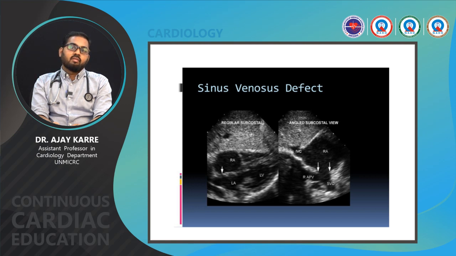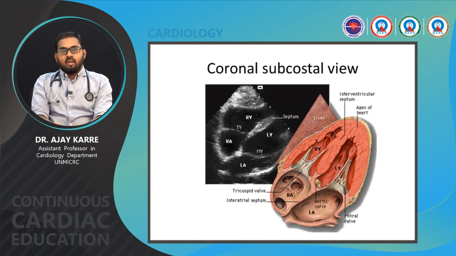There is a defect between this, the double arrow we are able to see in the second image, which is a sinus venosus type of atrial septal defect. And previously I said the coronal subcostal view is very important, and this is the best view to look for the defect in atrial septal defect on echo.